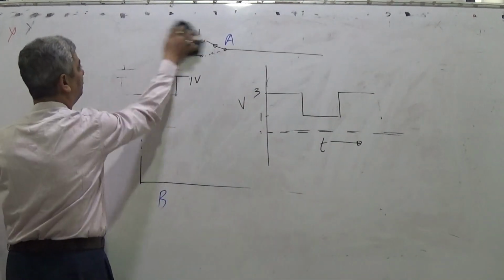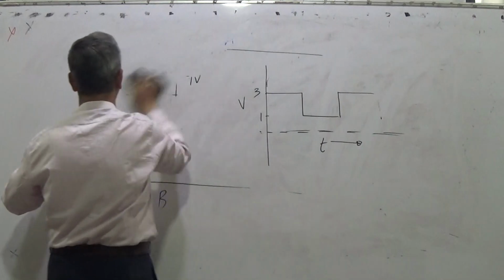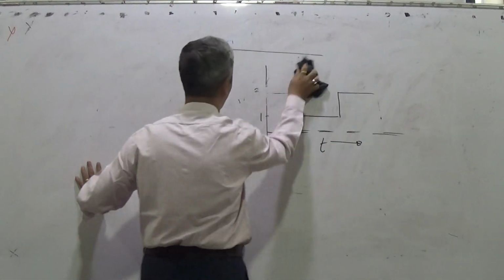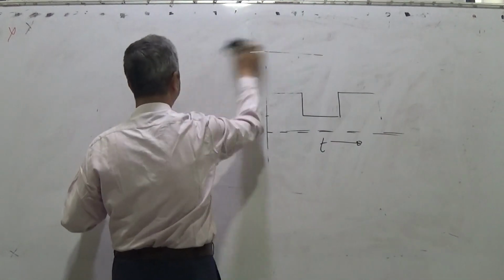Then why is the sine wave so important? Why not a square wave? Why not a triangular wave? And all these things.